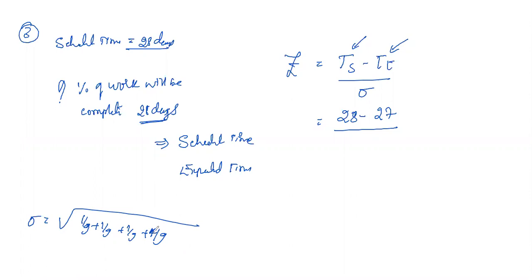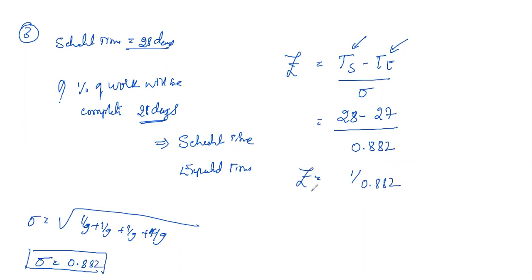Simplify and take the square root, and the value is 0.882. So the z value will be 0.8 minus 1 by 0.882.